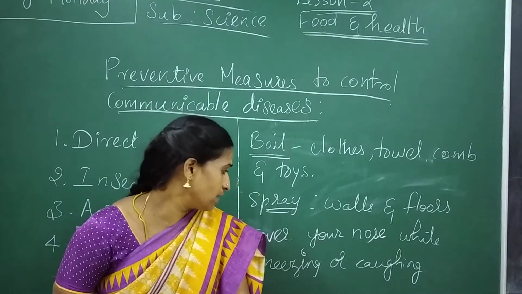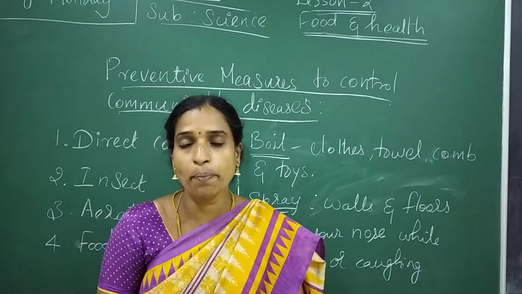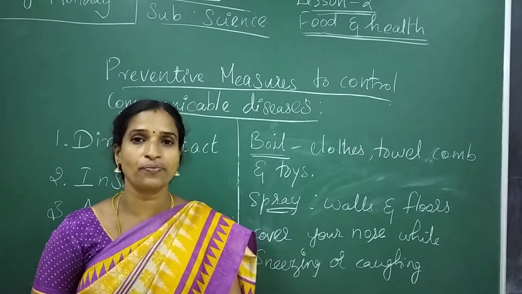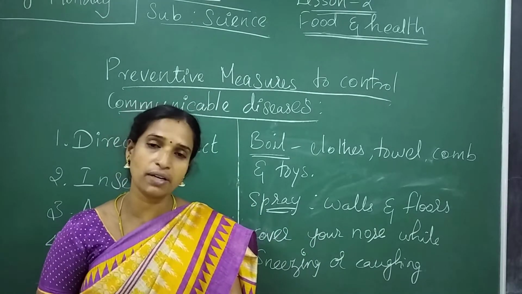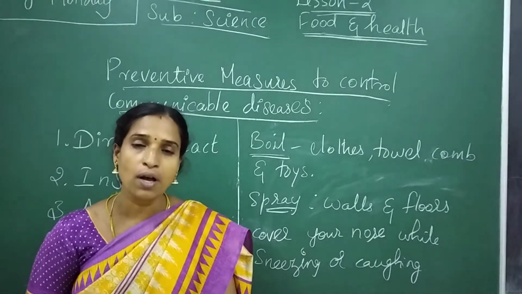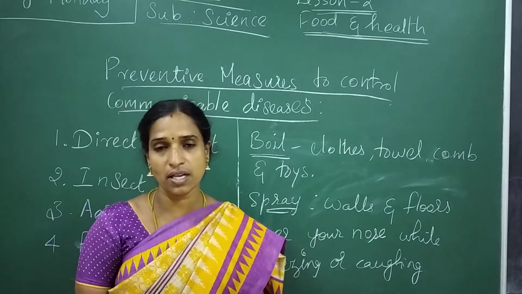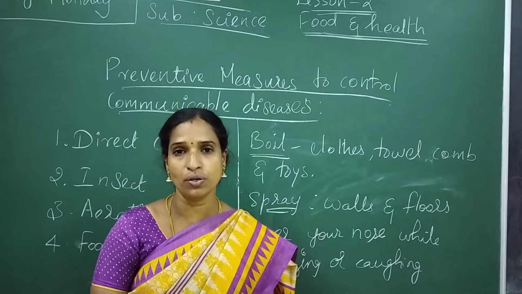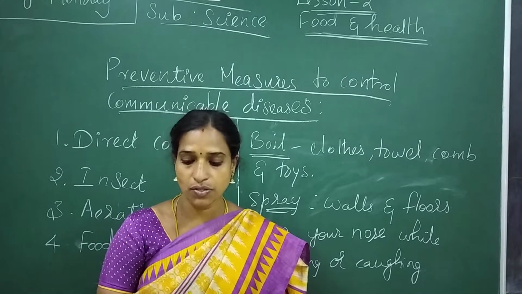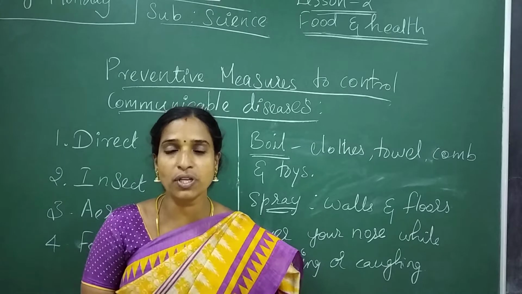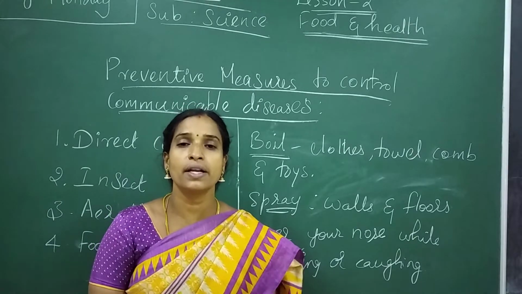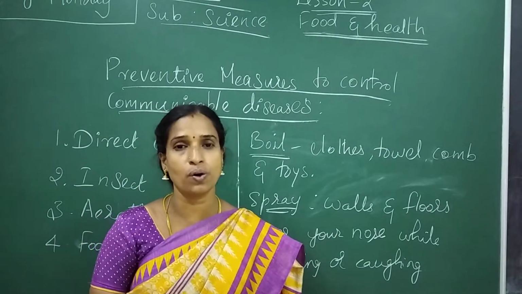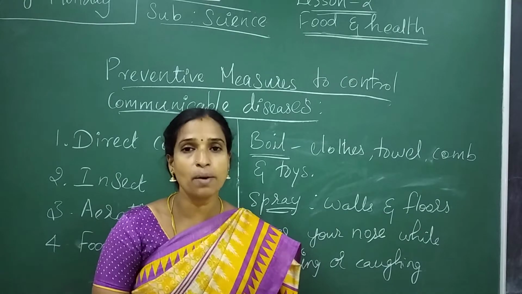And finally, suppose a person is suffering from a common cold, with continuous sneezing and coughing. While sneezing and coughing, we have to cover our nose and mouth with a kerchief. These are certain things we have to follow to control communicable disease.